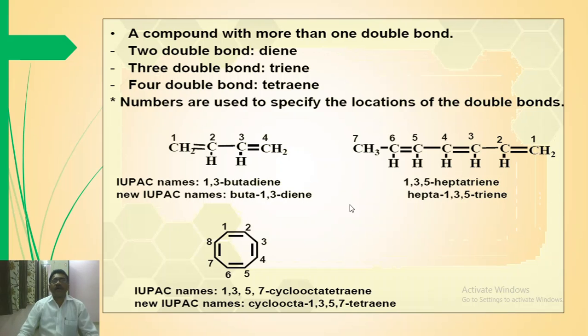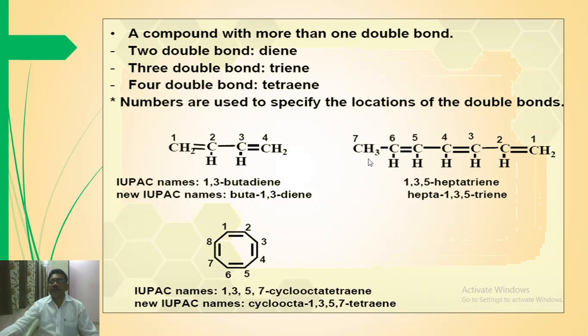Next, compounds in which more than one double bond is present. They are designated as diene, triene, tetraene, and therefore it contains 2 double bonds, 3 double bonds, or 4 double bonds, and these are designated as diene, triene, tetraene. Let us consider 1,3-butadiene. It contains 2 double bonds, at carbon numbers 1 and 2 and carbon numbers 3 and 4, and therefore this is 1,3-butadiene.